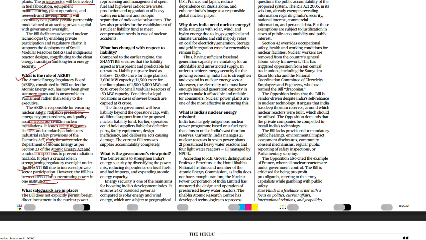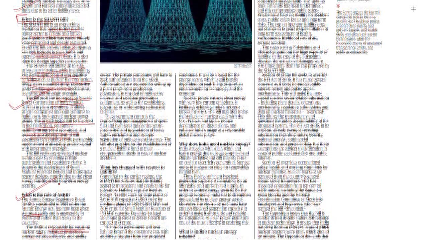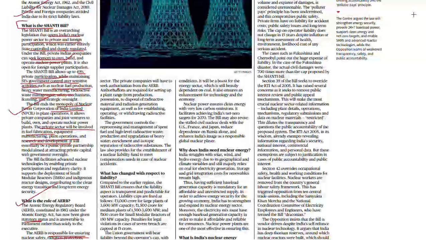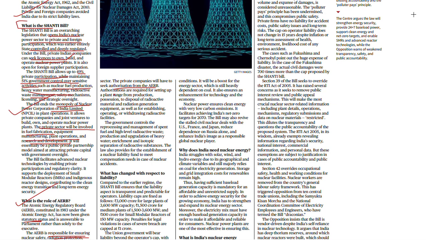So the safeguard is AERB. Directly, this bill does not explicitly permit foreign FDI. So first you need authorization from the AERB. If you get the authority, then you are required to set up a plant, covering production, possession, and disposal of radioactive material, radiation generation equipment, as well as stabilizing, operating, and withdrawing radioactive facilities.